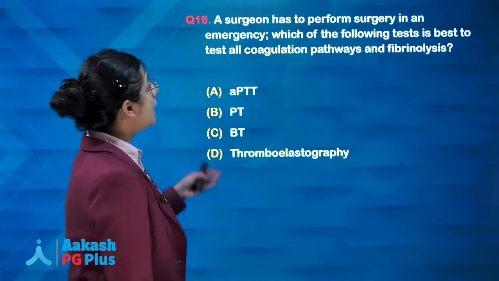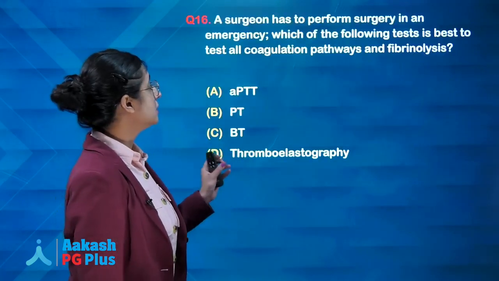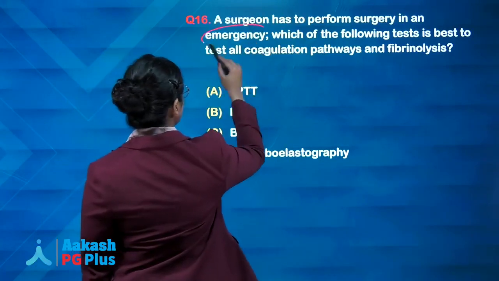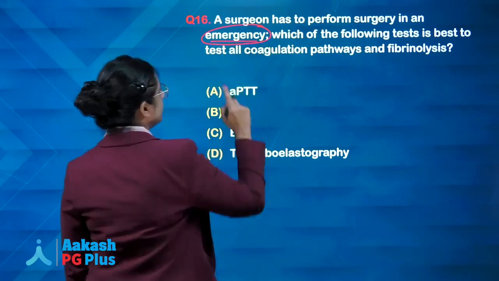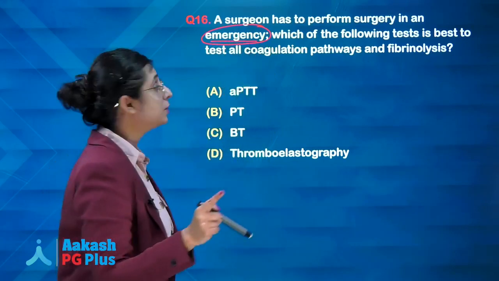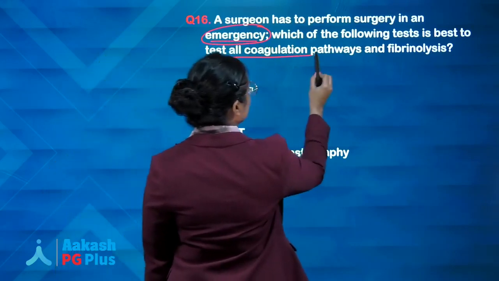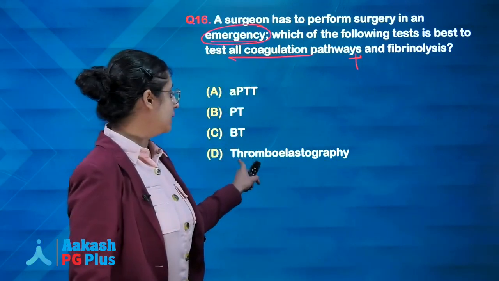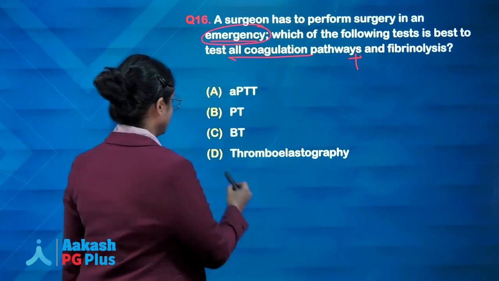Moving on to the next, a surgeon has to perform surgery in an emergency. It is a very important point that the surgeon doesn't have time for many tests. He wants one single test for all the clotting factors and fibrinolysis. The answer will be TEG, thromboelastography, right?